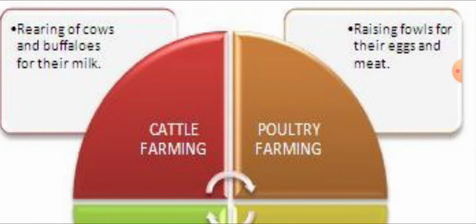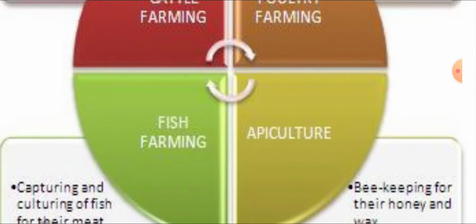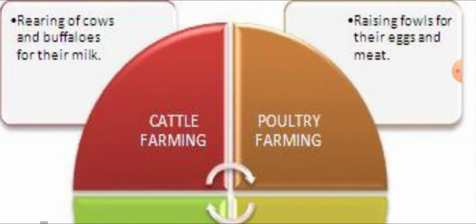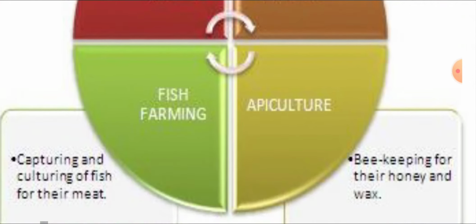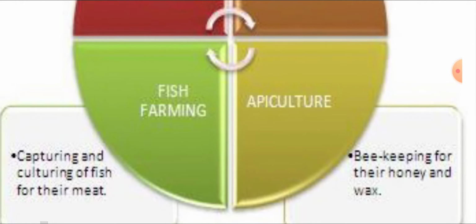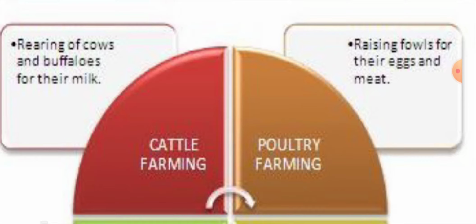What is a poultry farm? Eggs and meat, rearing of fowls, broilers. Fish farming, culturing of fish for meat. Apiculture, beekeeping. These are all included in the enhancement of crop production.